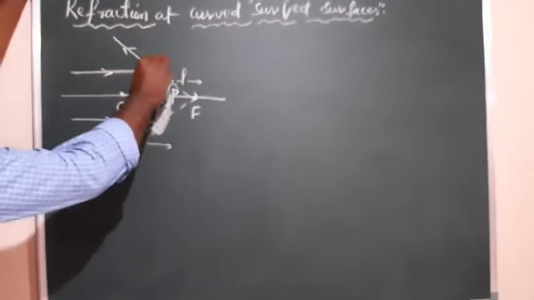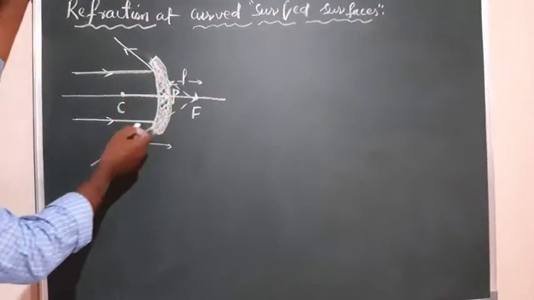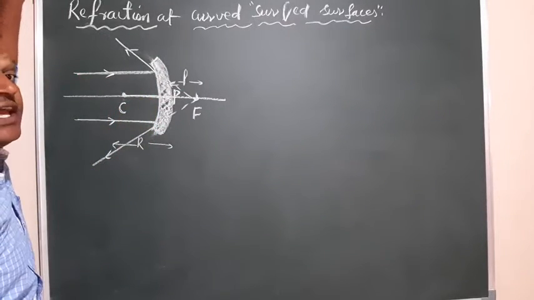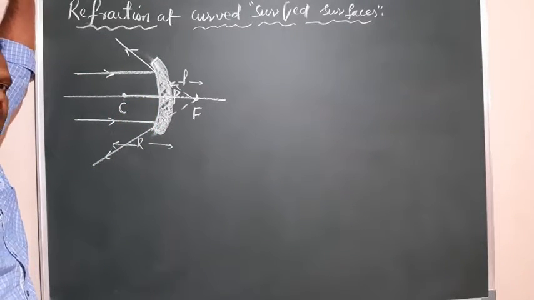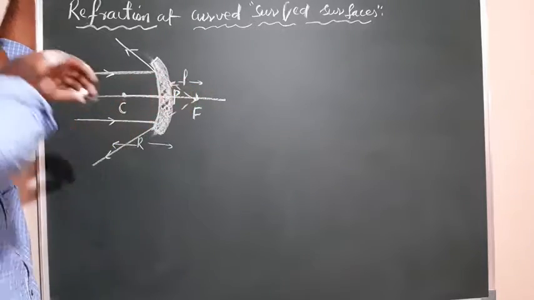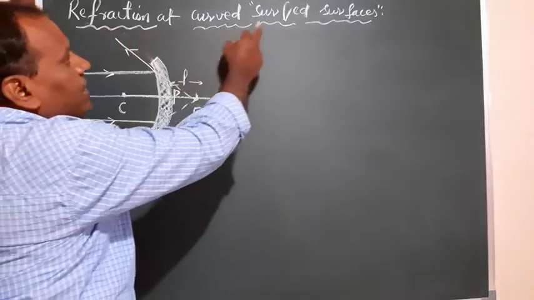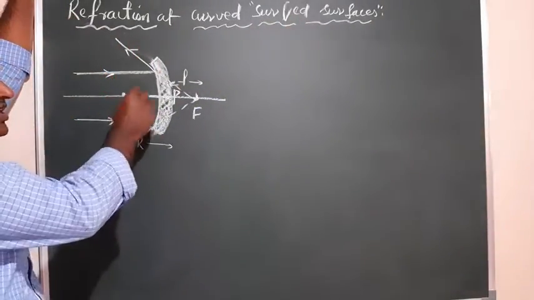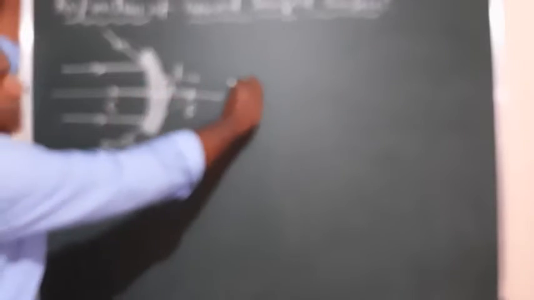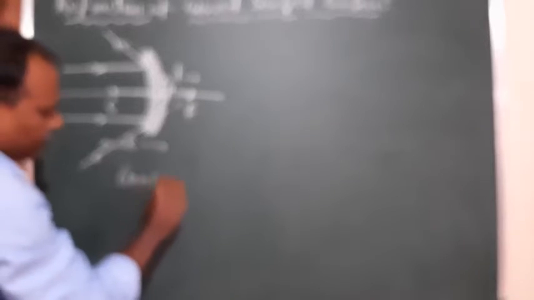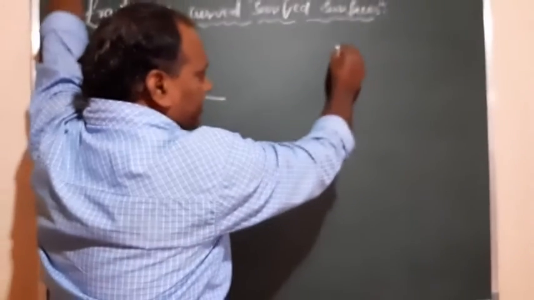The curved part whose inner side interacts with the light is called concave. If the outer part interacts, it is called convex. So here I am covering refraction at curved surfaces. Refraction can take place at this inner part, or at this part when light is propagating in this direction. So this is a concave curve.